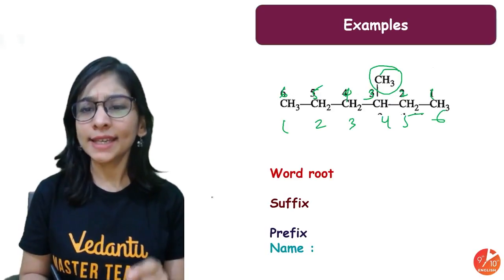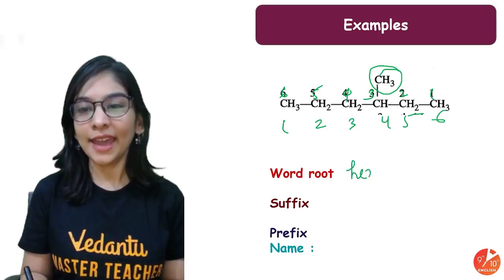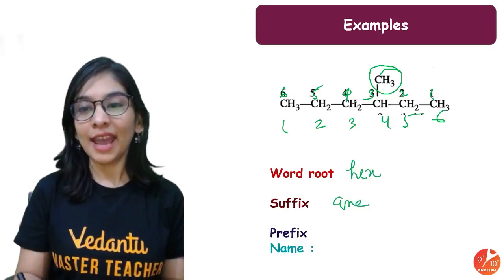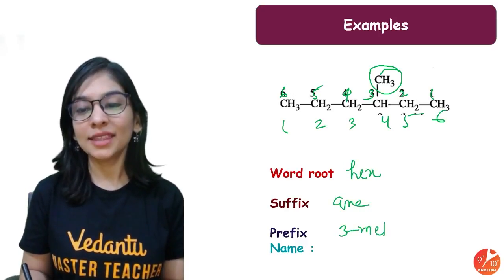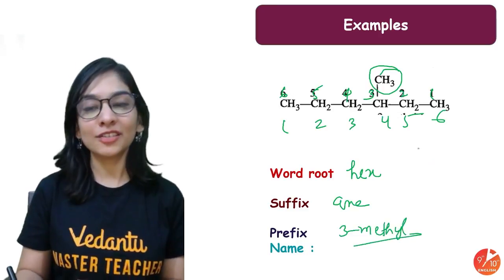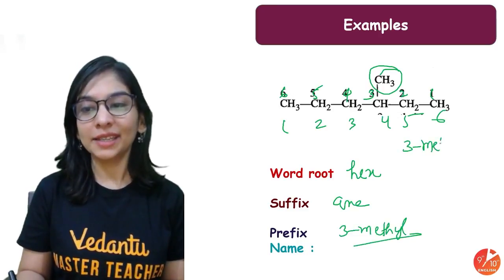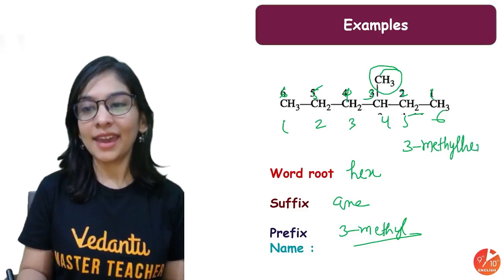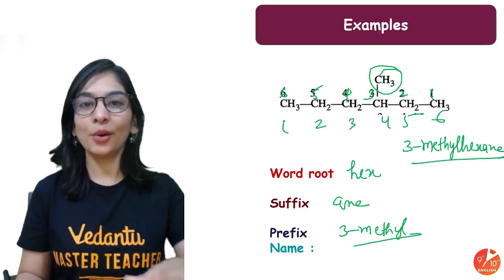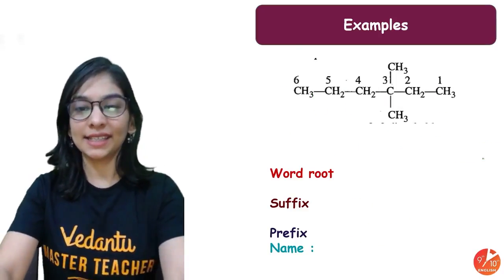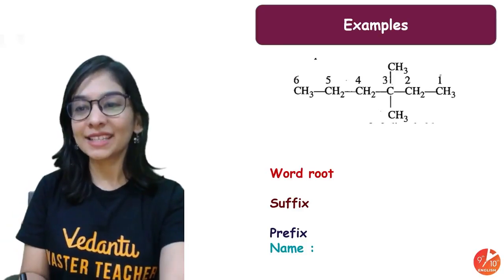Are you able to get it? Okay. So this is hex and then ane, and prefix is 3-methyl. So I hope you're able to write it now. It's 3-methyl hexane. Okay, easy peasy. Let's discuss one more case now.